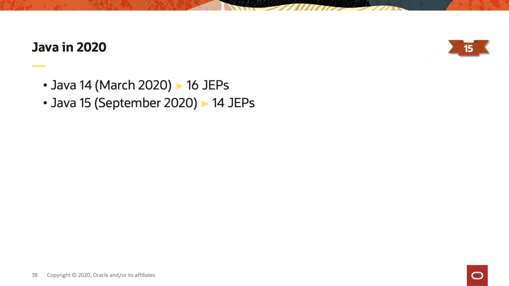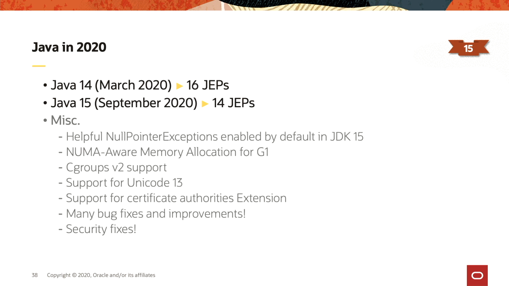Java in 2020, we had two releases, 14 and 15, so that's 30 JEPs in total. The JEPs only give a partial view of a given release. So it's important to look at a release as a whole. So for example, in JDK 15, we have added support for cgroup v2, which is important when it comes to running containers in a rootless container environment, such as Podman, for example. We have also added support for Unicode 13, and so on and so on. And clearly, those features are not tied to any JEPs.